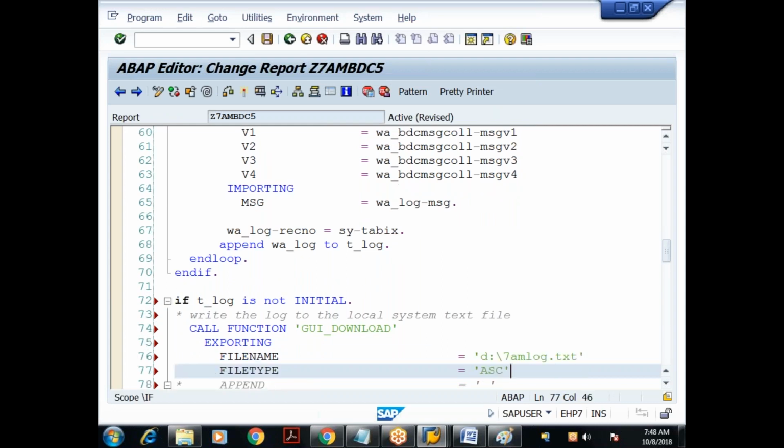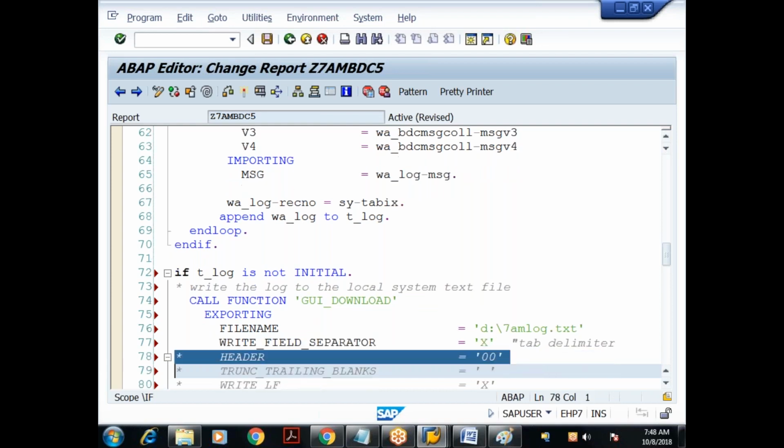File type is ASCII by default, not required. Then append. Append means if the file already exists, it will append the data. Write field separator: yes, I'll set it to X so that you'll get the tab delimiter. And the rest are not needed.